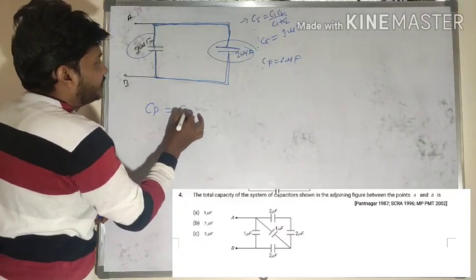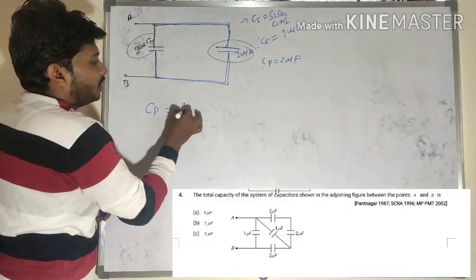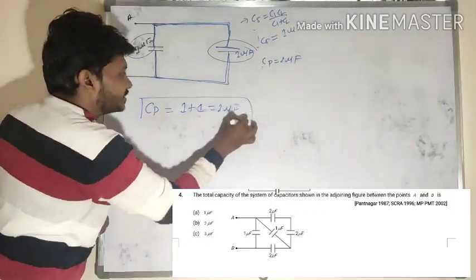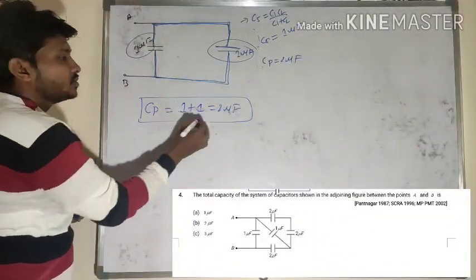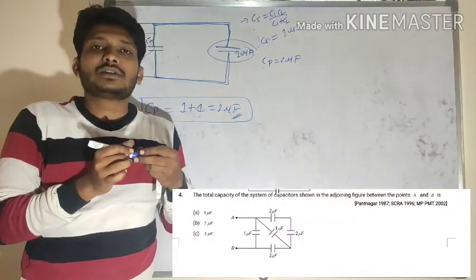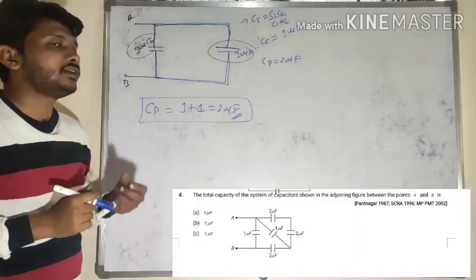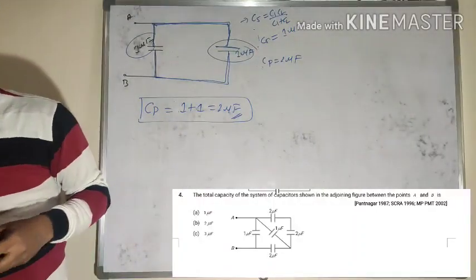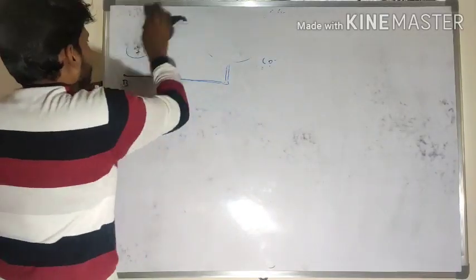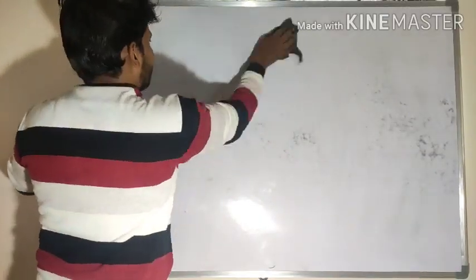So C of P is equal to what? Here 1 microfarad is there, here also 1 microfarad is there. So effective capacitance between A and B finally is 2 microfarad. Just you resolve that circuits, then you may get that final value. So effective capacitance between point A and B is 2 microfarad here. So look at that next one.